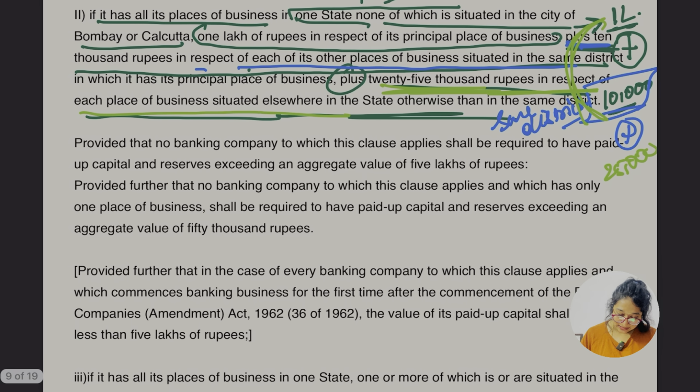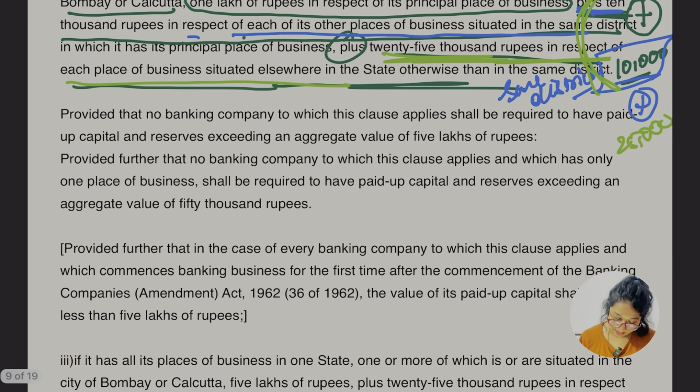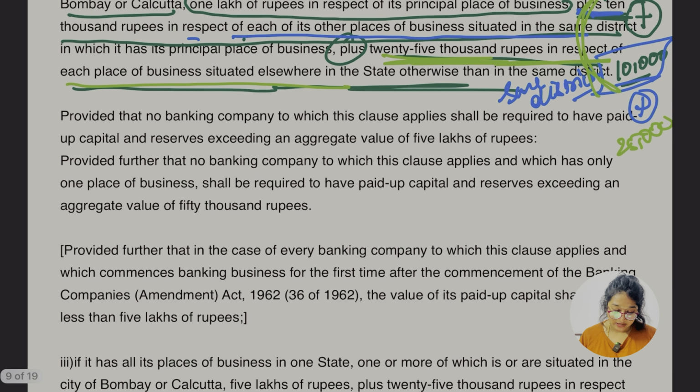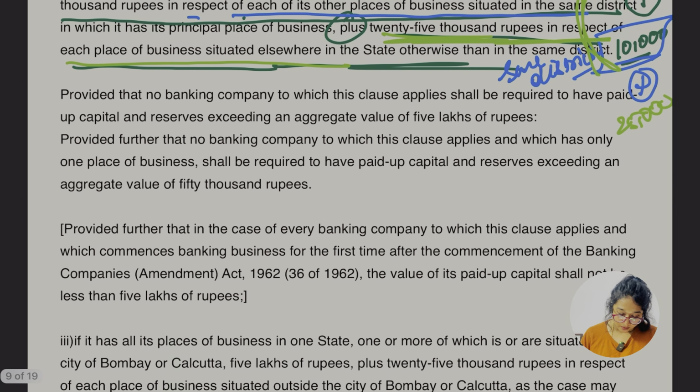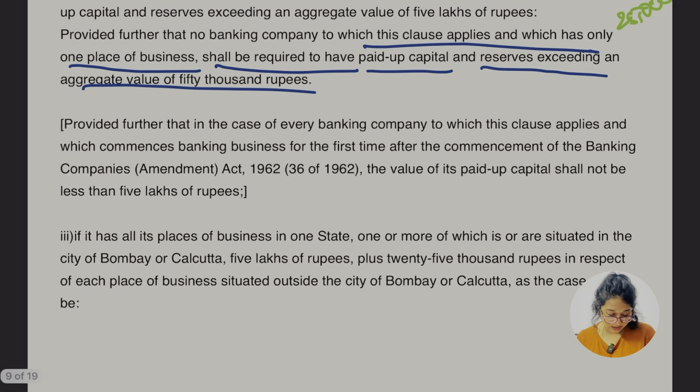Provided that no banking company to which the clause applies shall be required to have paid up share capital and reserve exceeding an aggregate value of 5 lakh of rupees. Provided further that no banking company to which this clause applies and which has only one place of business shall be required to have paid up share capital and reserve exceeding an aggregate value of 50,000.